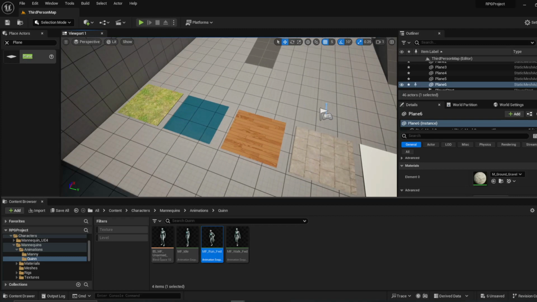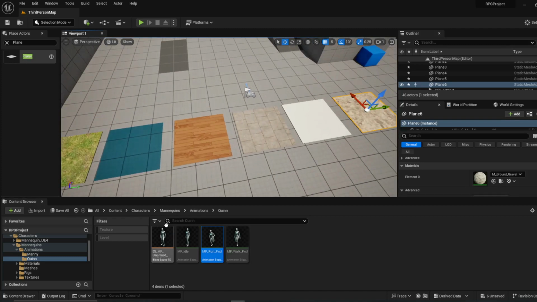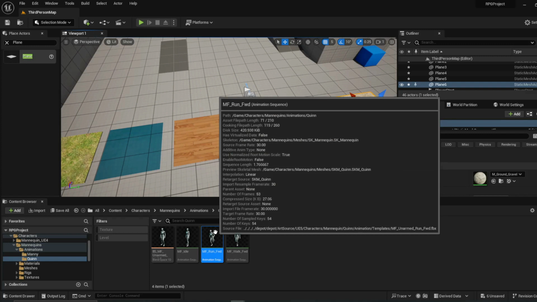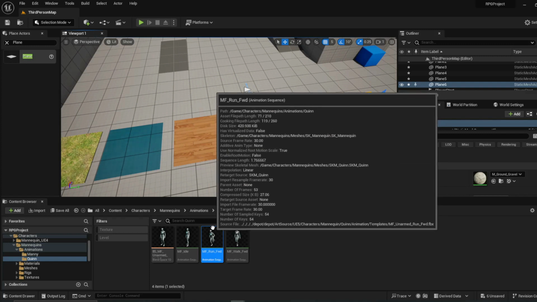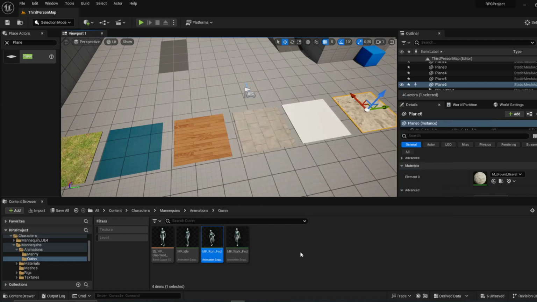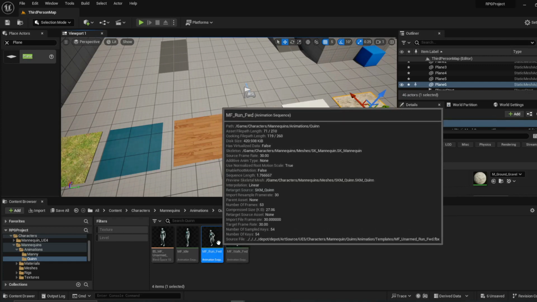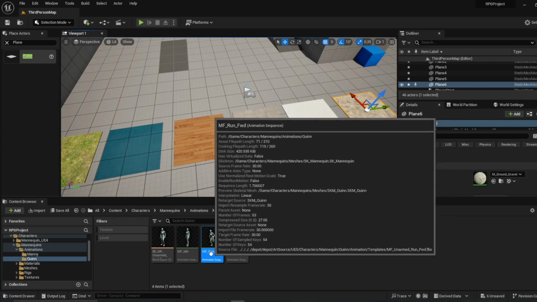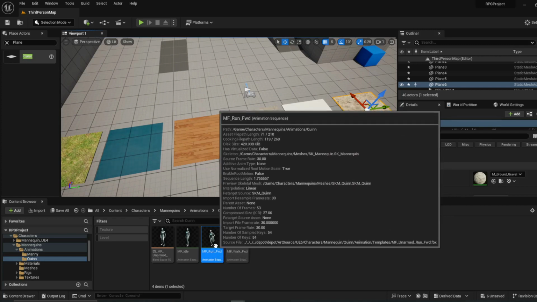So next we're going to go to our animation sequence for our character movement. In this case, I'm using the Quinn mannequin, which I believe is the default for Unreal Engine 5 for the third-person projects. And the sequence we're going to be editing is mf_run_forward.